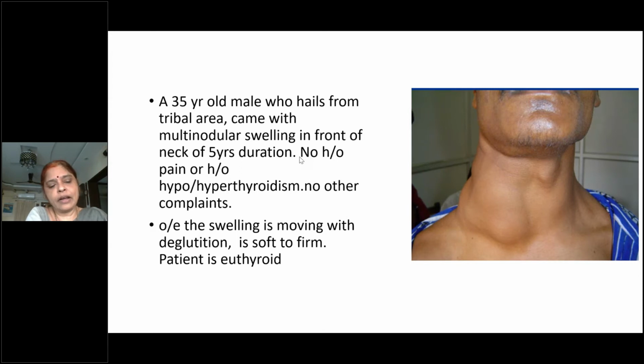Tell me some inflammatory goiters you know of. Graves is not an inflammatory goiter. De Quervain's, yes, De Quervain's is an inflammatory goiter. Graves is an autoimmune goiter.